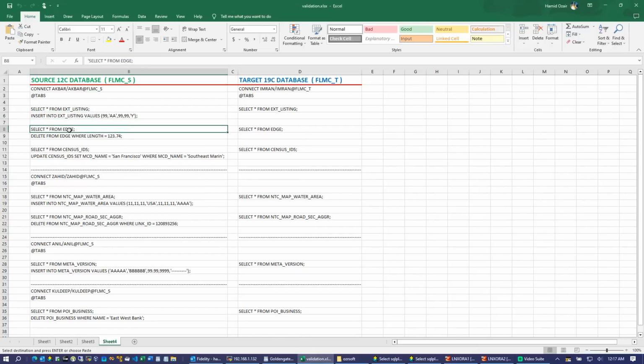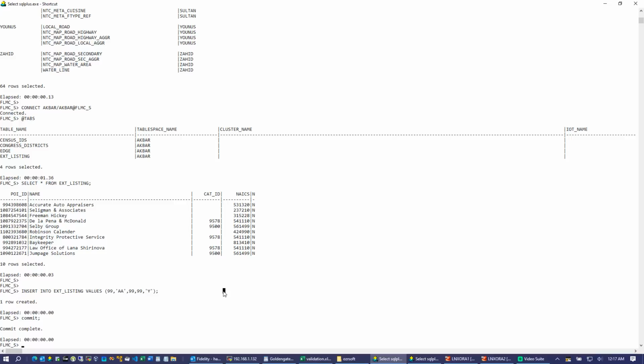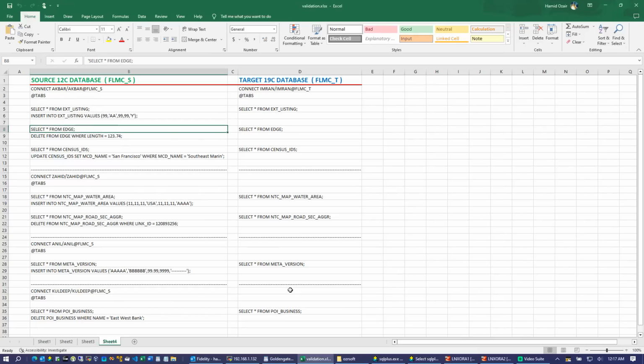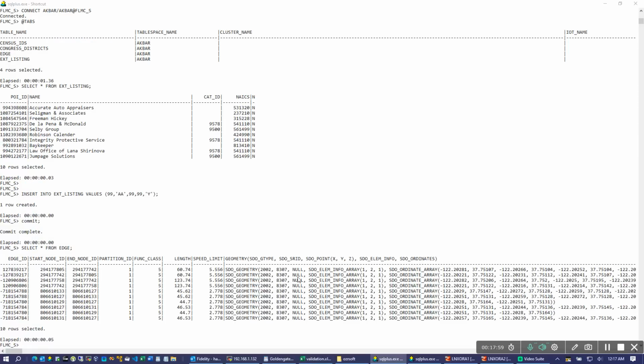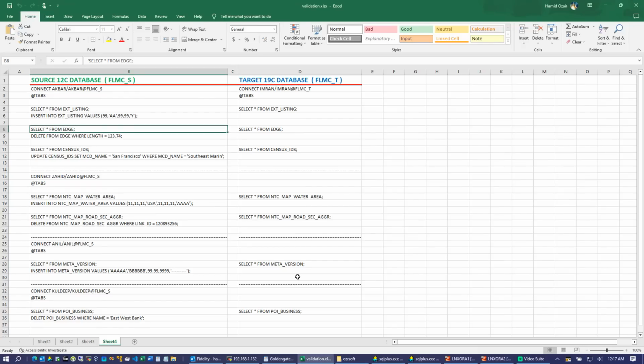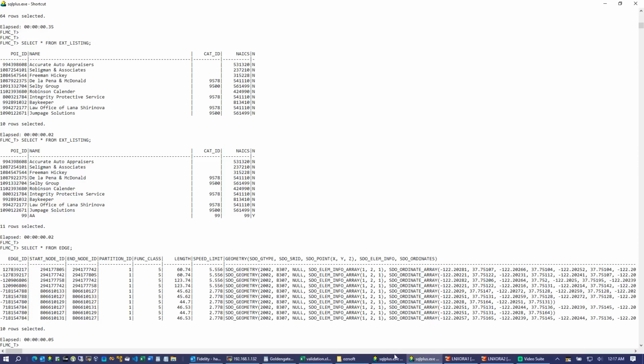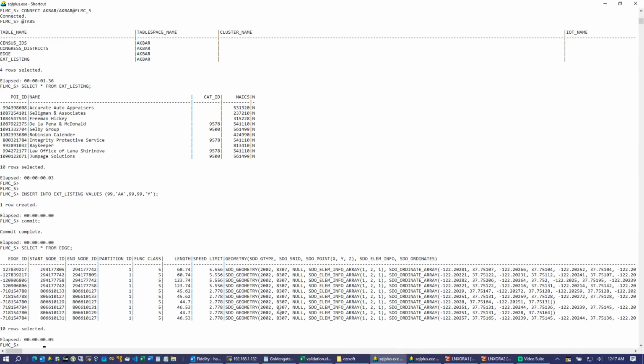Let me check this table. So we have identical records in this table.